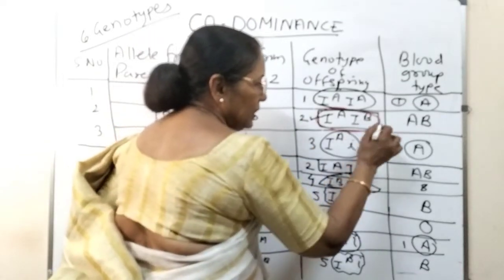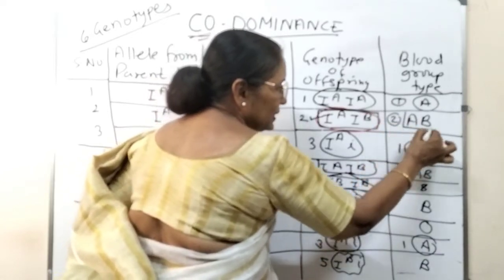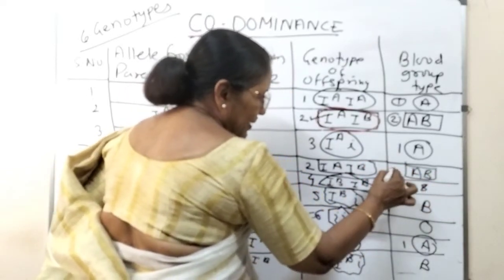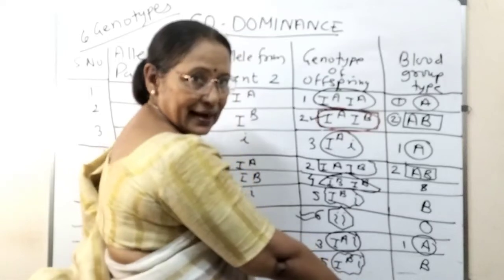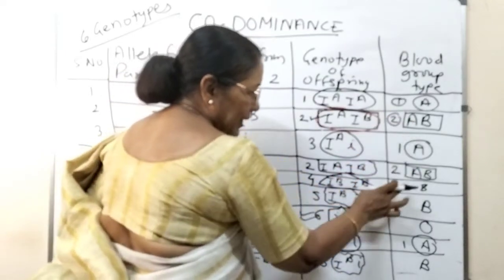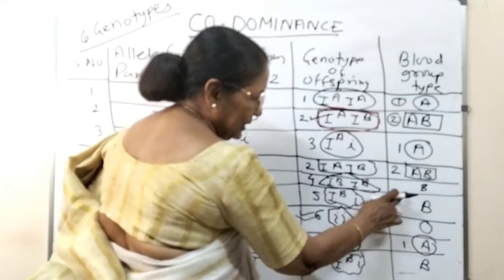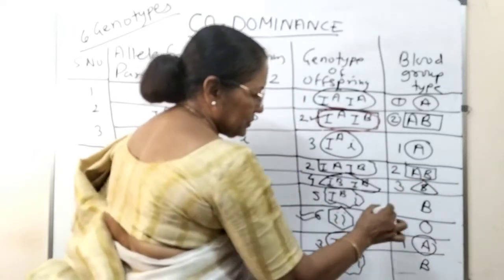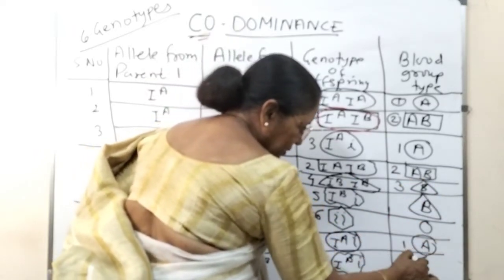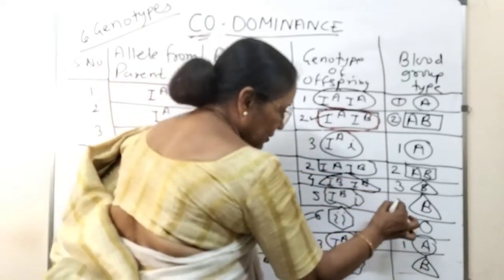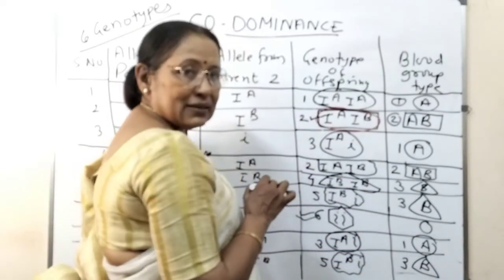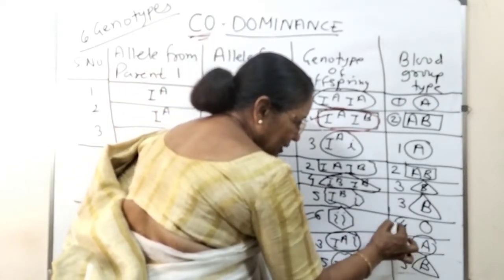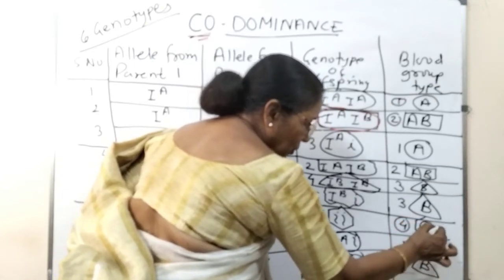Now the next one, AB. Write 2. We had circled the first, let's make this a square. AB, and where else? Here it is there, here it is too. So this is 2, nowhere else is it present. All four are done, 1 2 1 2. Now come to the next one, the third. Let's put a triangle on this. So B, 1 2 3. Type B is here also, here also, here also. This is the phenotype B. Then who is left? This fourth one is the O blood group.